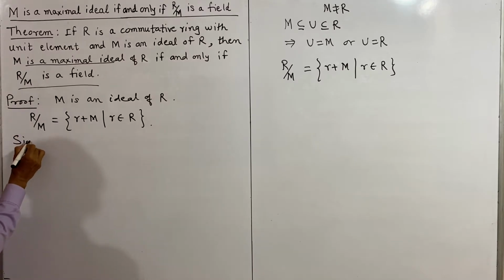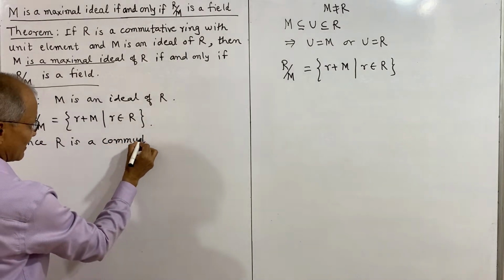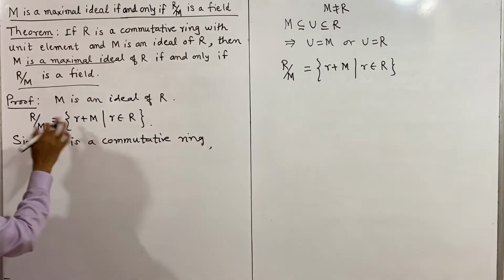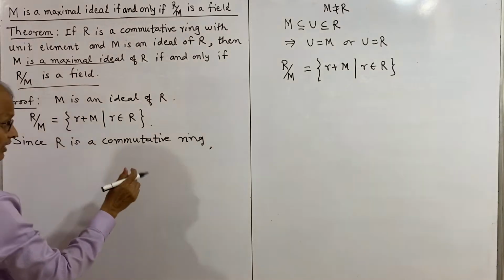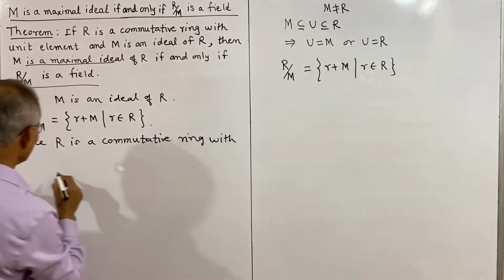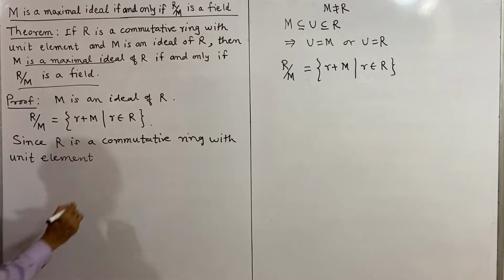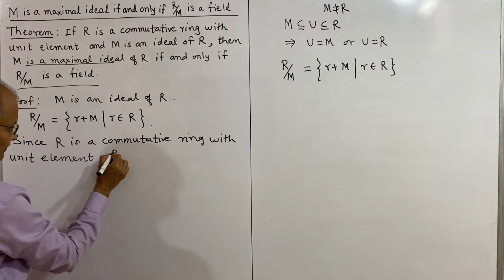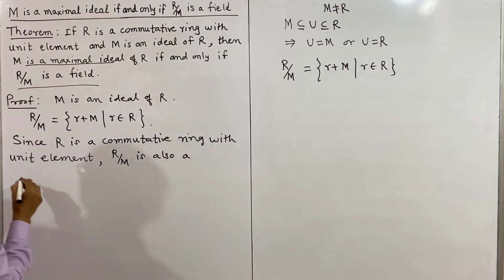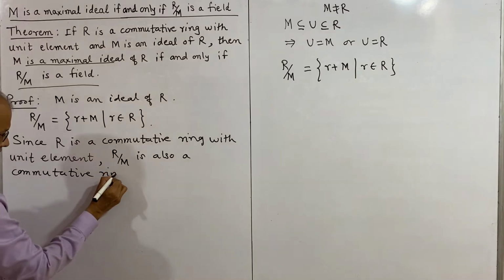Since R is a commutative ring, so this is a subset of R, and therefore a commutative ring with unit element. Its quotient ring R by M is also a commutative ring with unit element.